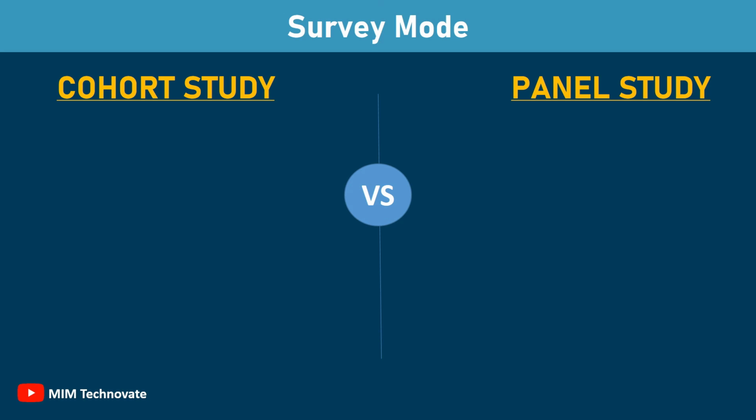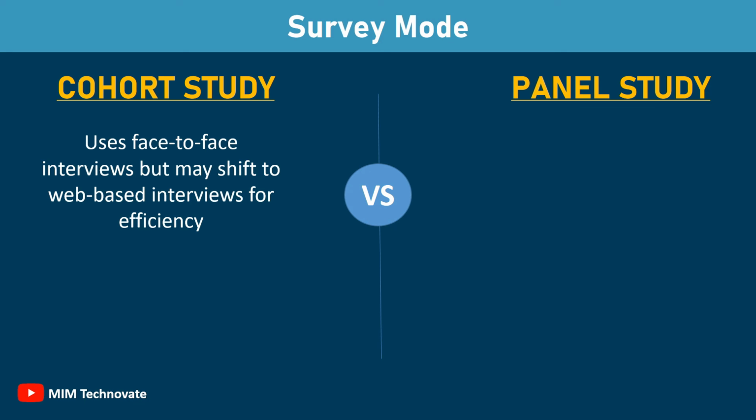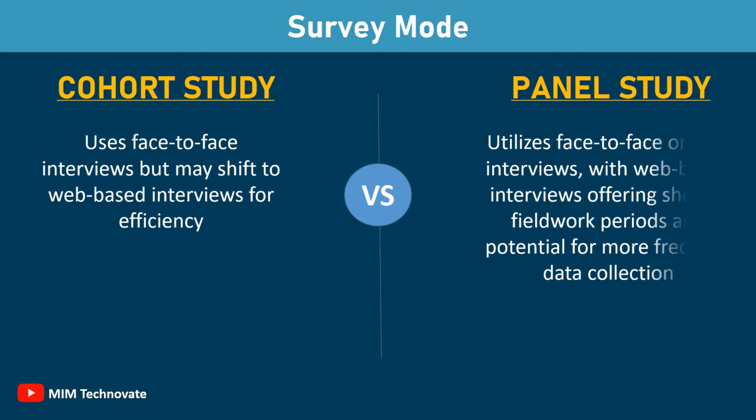Survey mode. Cohort study uses face-to-face interviews but may shift to web-based interviews for efficiency. Panel study utilizes face-to-face or web interviews, with web-based interviews offering shorter fieldwork periods and potential for more frequent data collection.